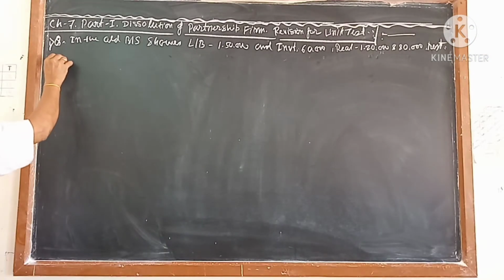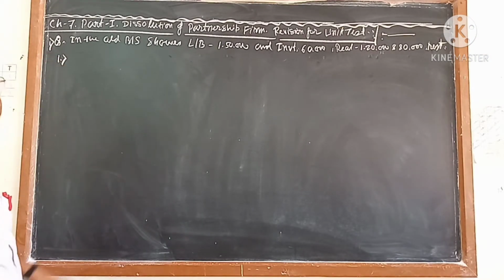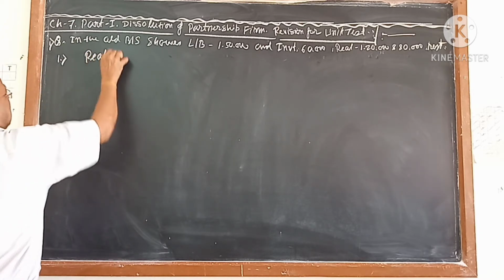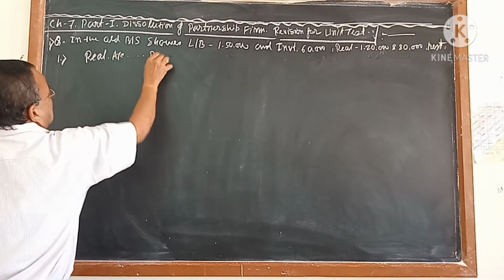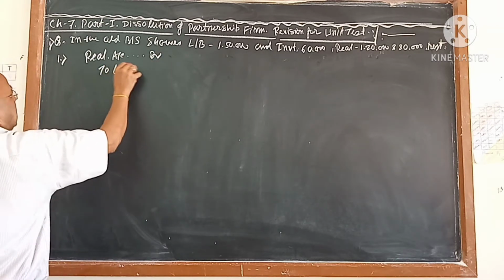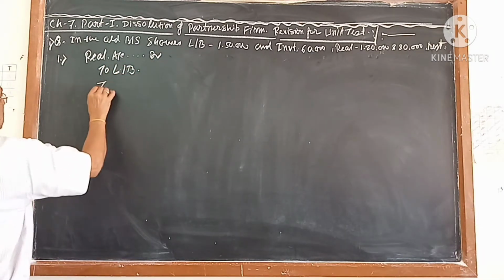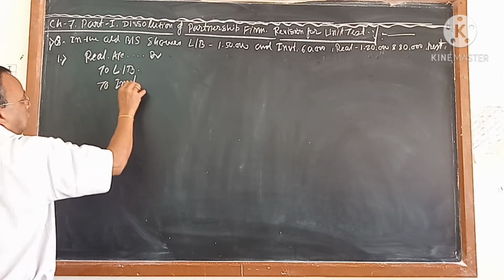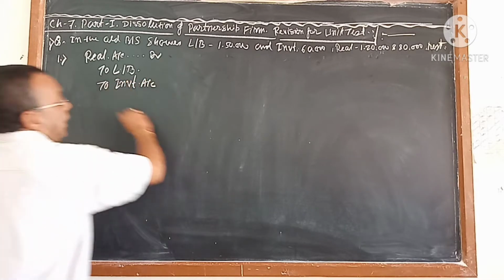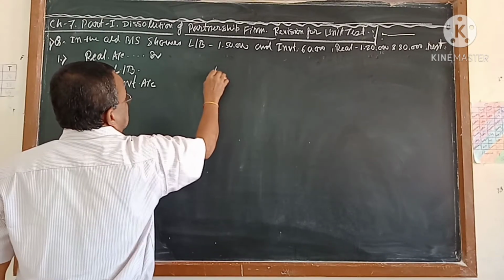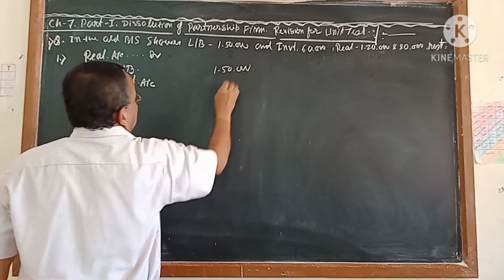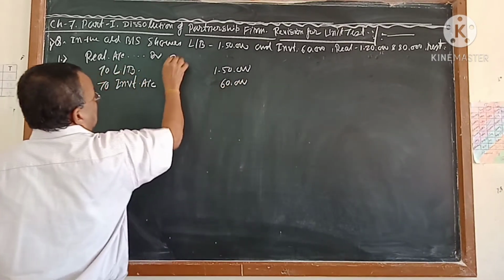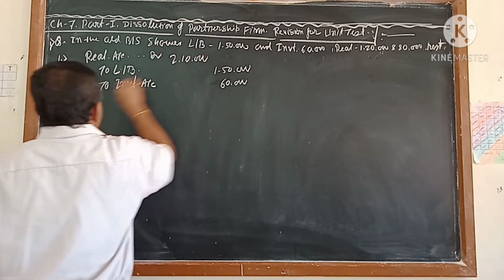So first journal which you have to pass is the transfer entry. Transfer entry, what you do? Realization account debit to land and building, short form I am writing, it will not waste the time, and to investment account. Land and building how much? Land and building is coming 1,50,000 and investment is coming how much? 60,000. If you add, you will get 2,10,000. That is your first journal.